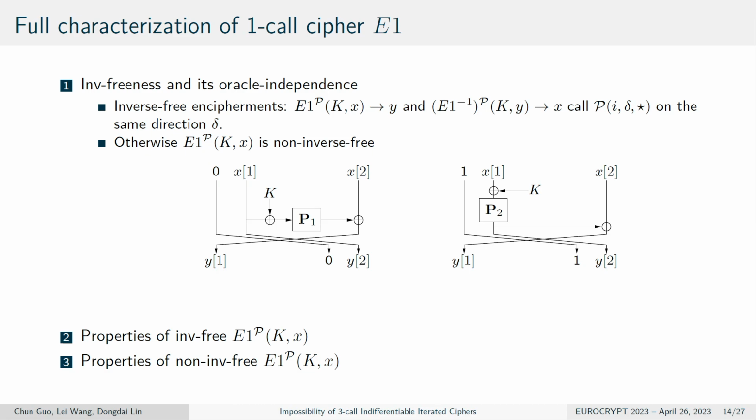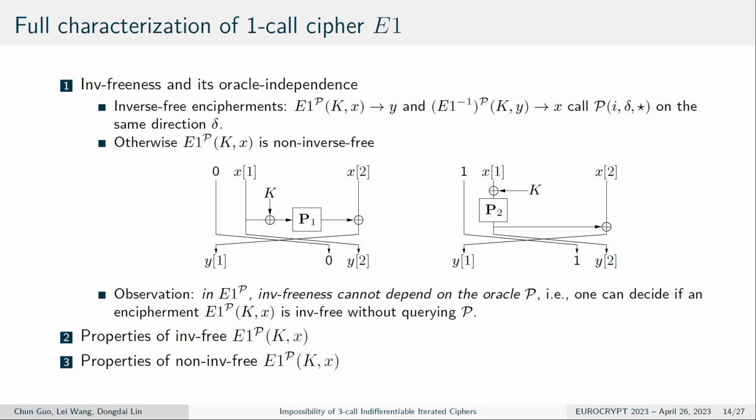So maybe they only invoke the encryption of the permutation or only the decryption of the permutation. Otherwise, E1 is non-inverse free. So we have an observation. For the one-core block cipher, the inverse freeness cannot depend on the oracle P, because one can simply decide whether the encipherment E1 is inverse free without querying the oracle P.